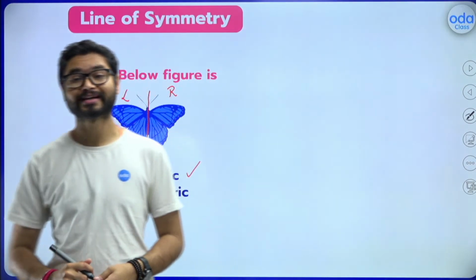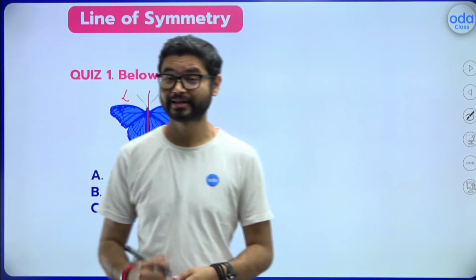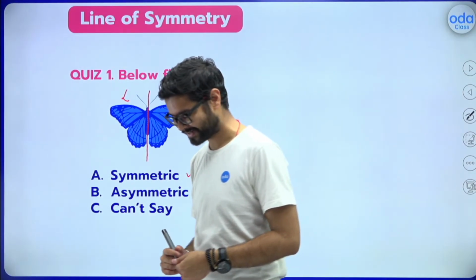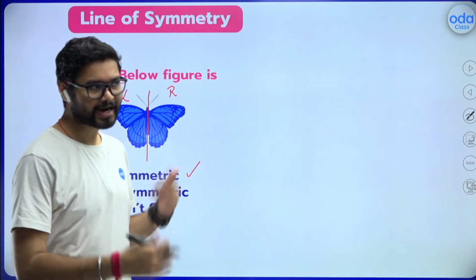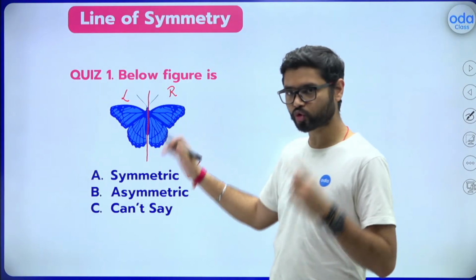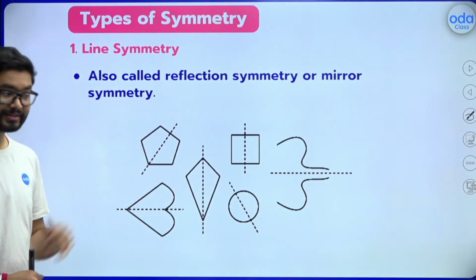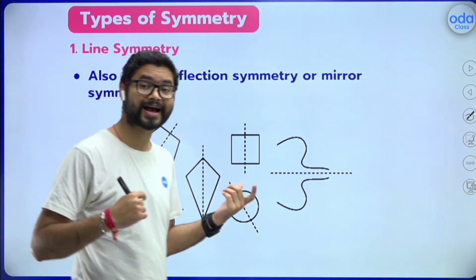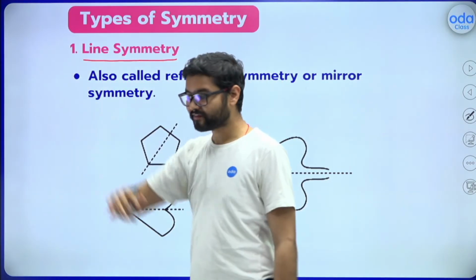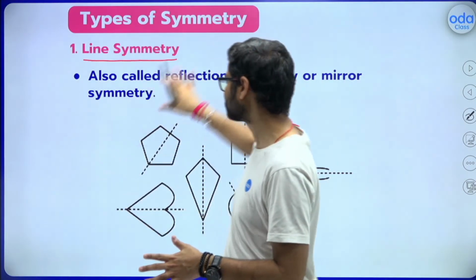Are you guys able to understand whatever we are learning so far? Symmetry, one very beautiful topic, one of my personal favorite topics. Okay, nice. So now there are different kinds of symmetry. Whatever I was showing you was only one kind of symmetry, which is known as line symmetry. We have other kinds of symmetries also, but let's just try to understand the line symmetry today.